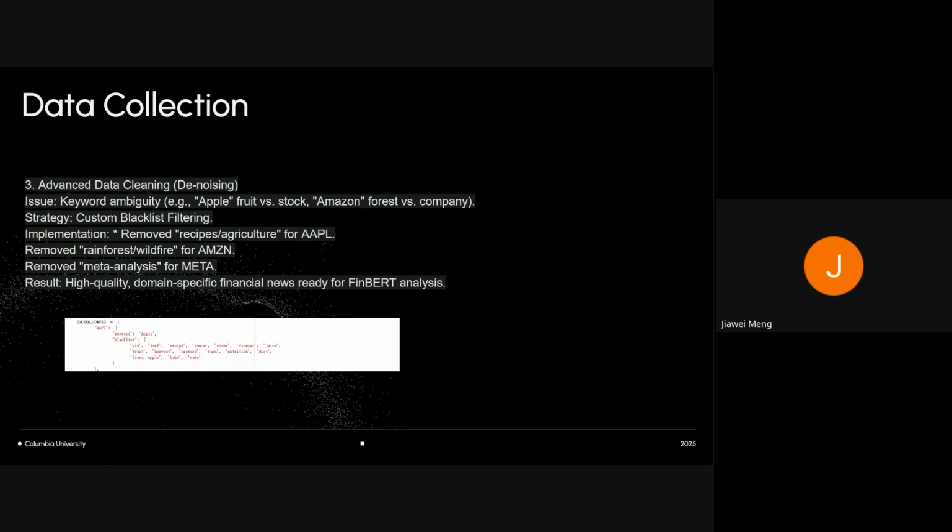So we built a backward application to solve this. The standard stop words list was insufficient. Instead, we engineered a special solution, a configuration-driven denoising pipeline, and you can see it on this slide.